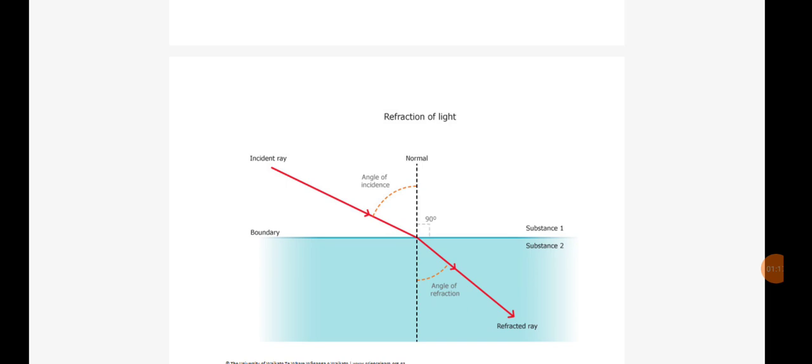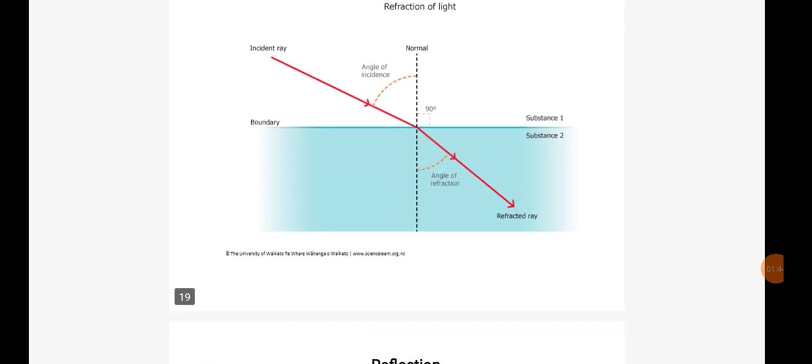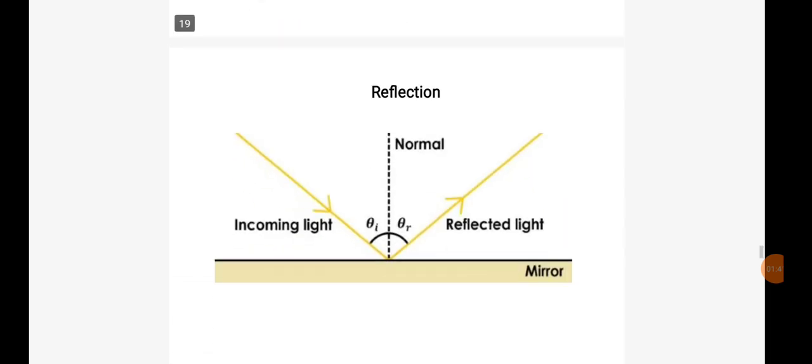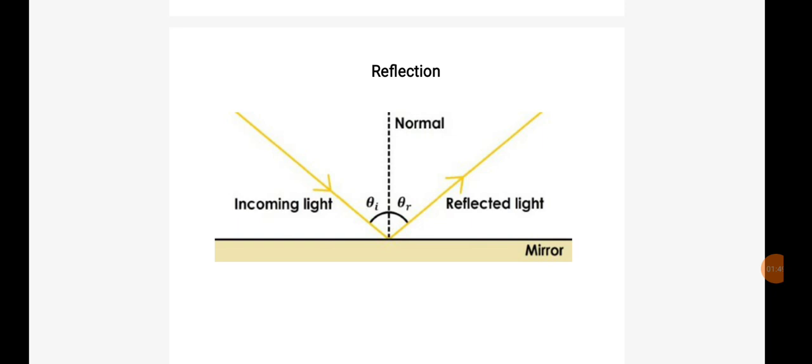So this is something very important because all the properties of light, such as reflection, refraction, all involve the bending of light rays. But at what medium the light is going to bend, that is very important. So here the light bends when it travels from one medium to another medium. So this is refraction of light, and the next one is reflection of light.